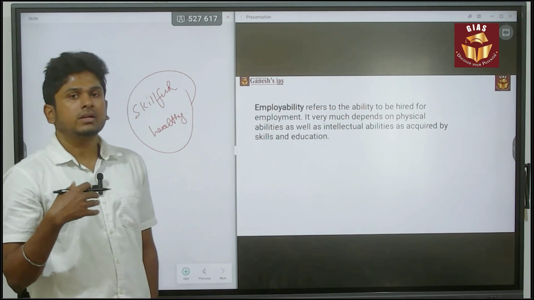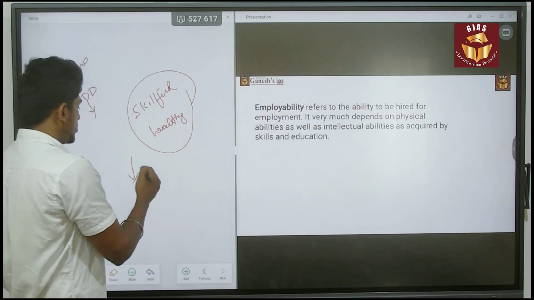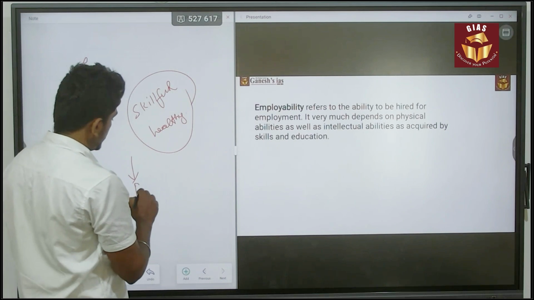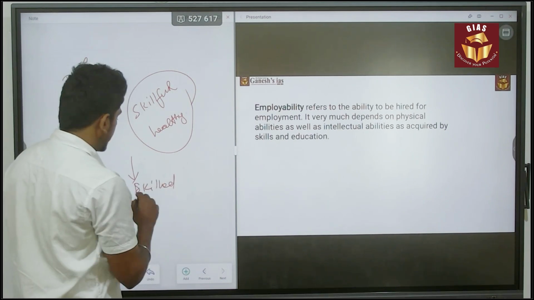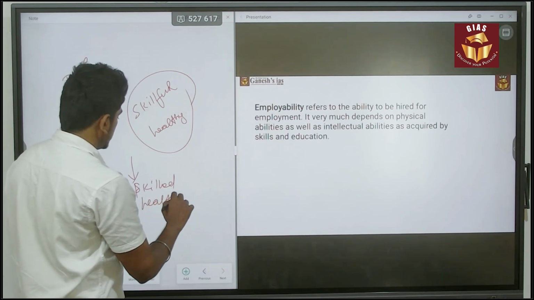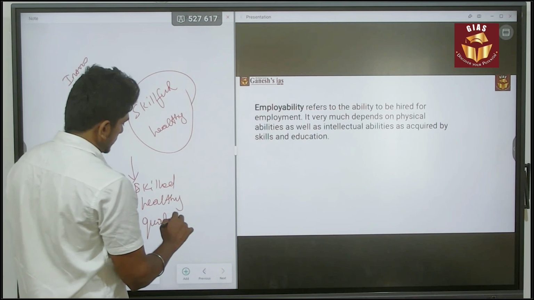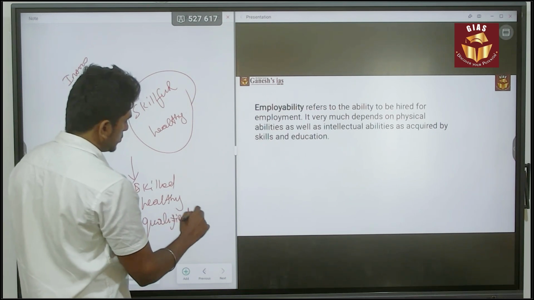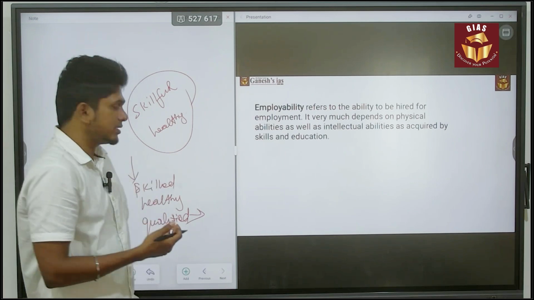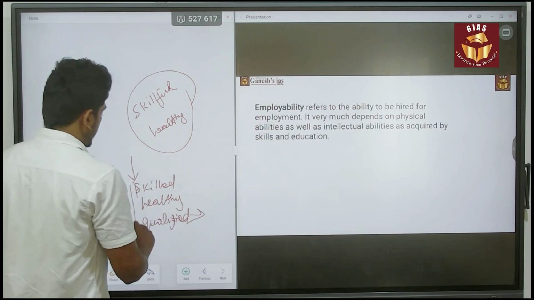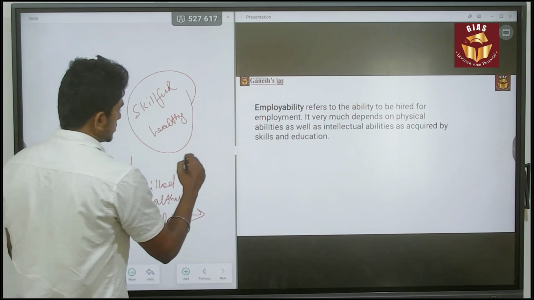So, the ability for work, or the ability to be hired. Which means, for example, you have to be skilled, you have to be healthy, you have to be qualified. For example, if it is an IT job, you have to have done the degree related to the IT sector. Next, the qualifications, or else the job nature.